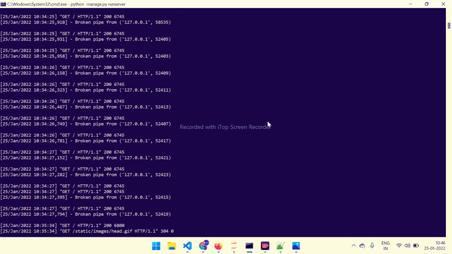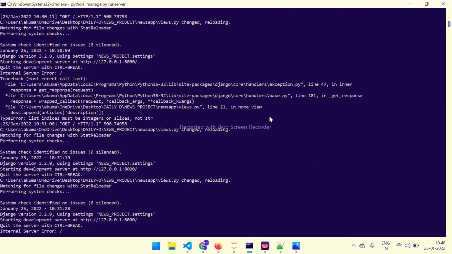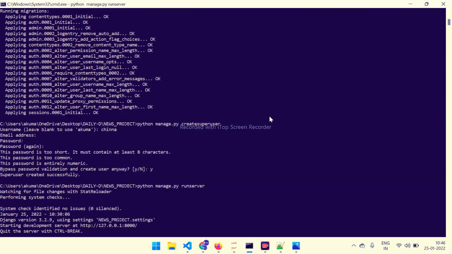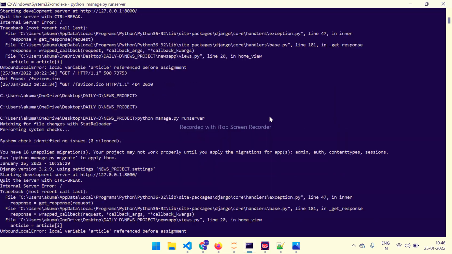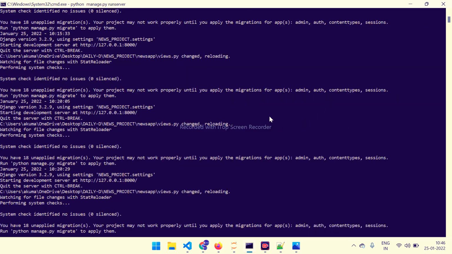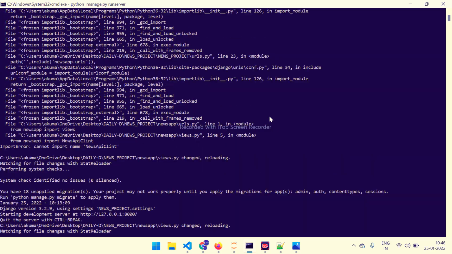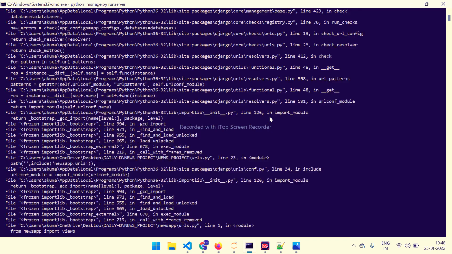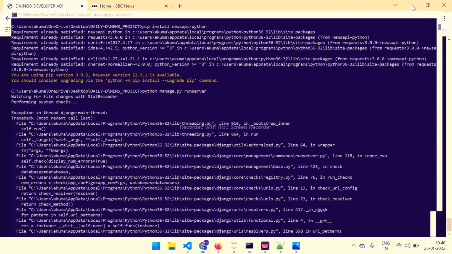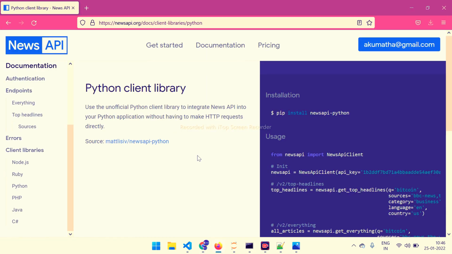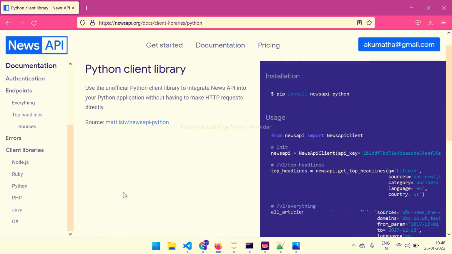I have already imported the package in my system, so there is no need for much more. Just install it with pip install, the news API Python package. I hope you understand. I will show the API key. This is the news API key. We have to run pip install news API Python.